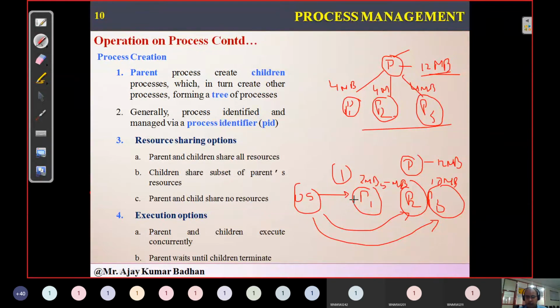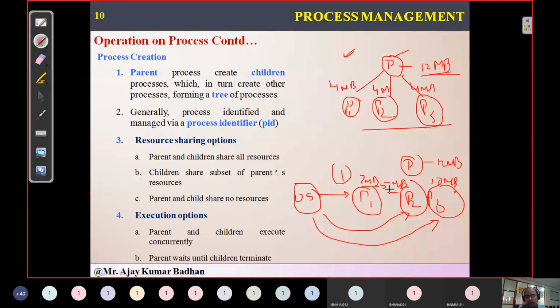But as I told you, a process can create multiple processes, and there is no limit. In that case, if the operating system keeps on giving memory or resources like this, finally the operating system will not have any resources to manage the other processes. It's very problematic. So that's why the first concept is the one which is mostly used.